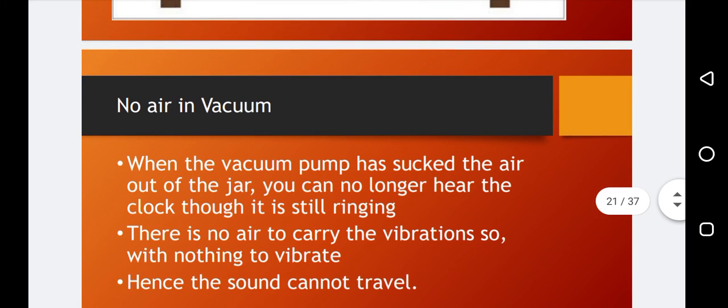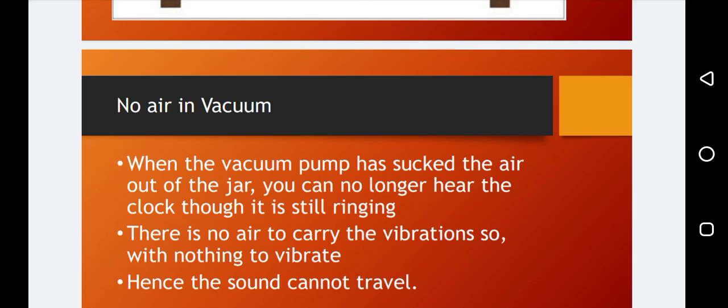No air in the vacuum. When the vacuum pump has sucked the air out of the jar, when the vacuum pump is connected to the jar and pumps out all the air which is present in the jar, what will happen? You can no longer hear the clock though it is still ringing. When the clock starts ringing, you are not able to hear the sound of the clock. Why? Because there is no air inside the jar. There is no air to carry the vibrations, so with nothing to vibrate, the sound cannot travel.